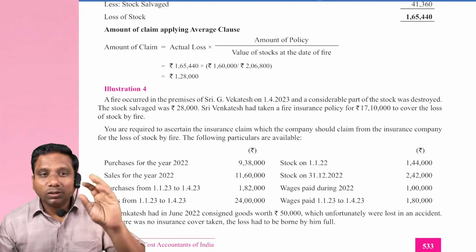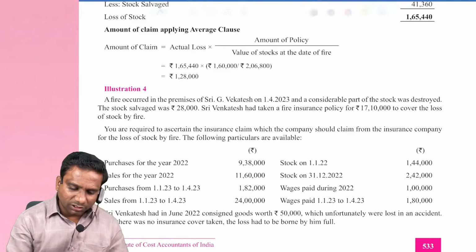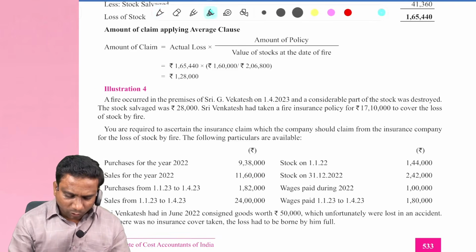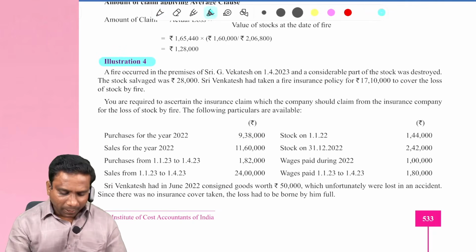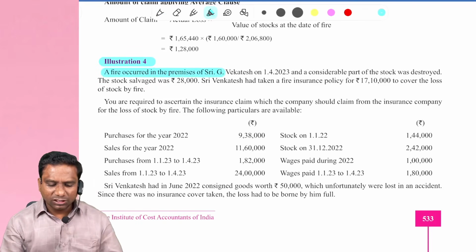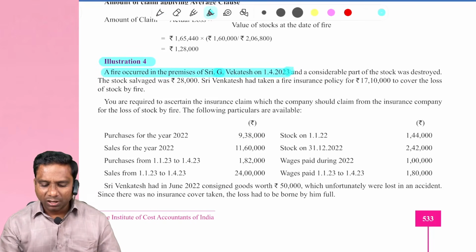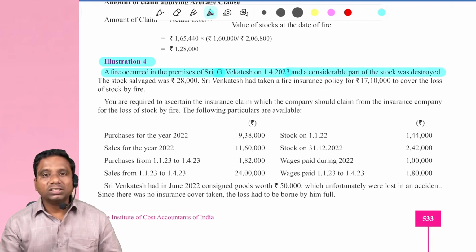I hope you understood illustration 3, students. Now come to illustration 4. Observe carefully. A fire occurred in the premises of Sri G. Venkatesh on 1/4/2023 and considerable part of the stock was destroyed.